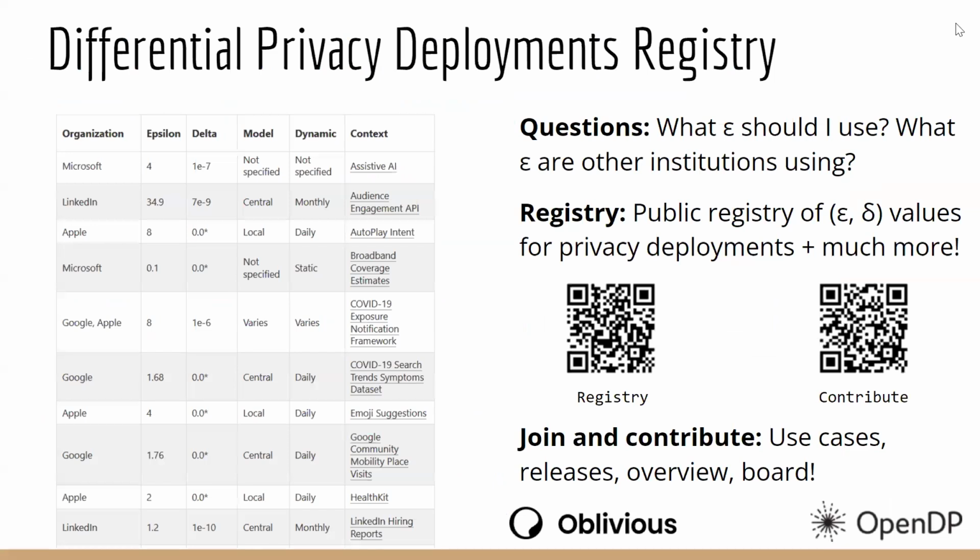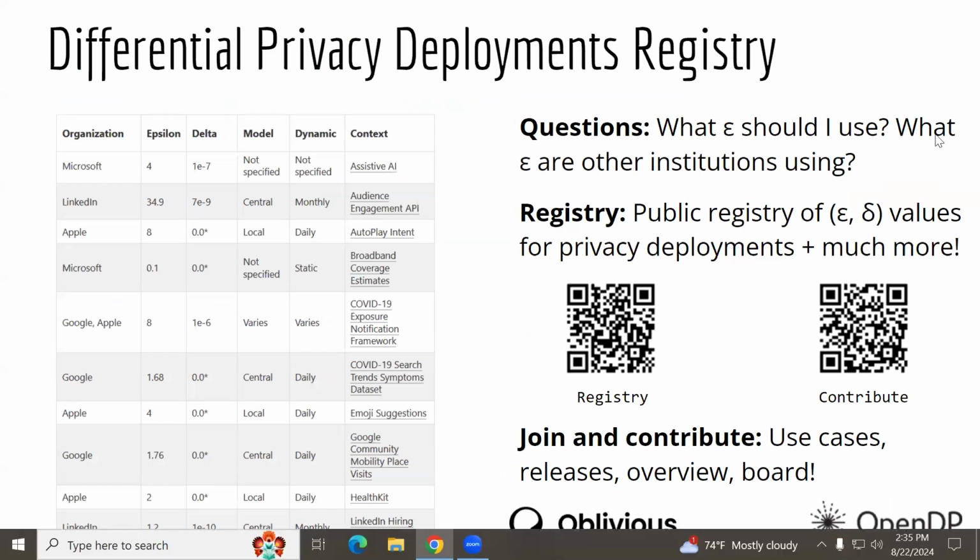All right. So, hi, everyone. My name is Nicolás Berrios. I was an intern at OpenDP in 2023 and at Oblivious in 2024. And I'm here to share with you a joint project between these two organizations known as the Differential Privacy Deployments Register. So just keep in mind, this is an open and ongoing project. So keep an eye until the end to learn how you can contribute, and feel free to reach out in any of the breakout sessions.